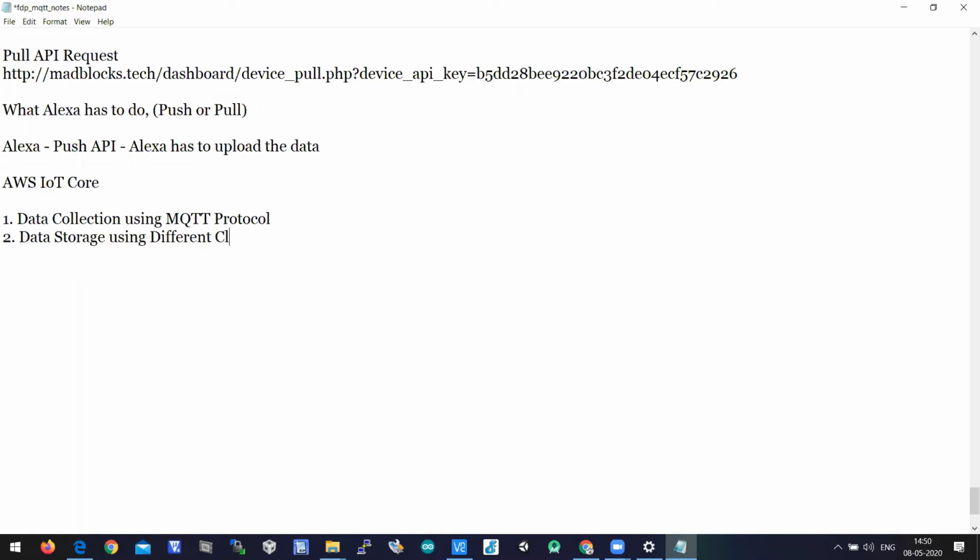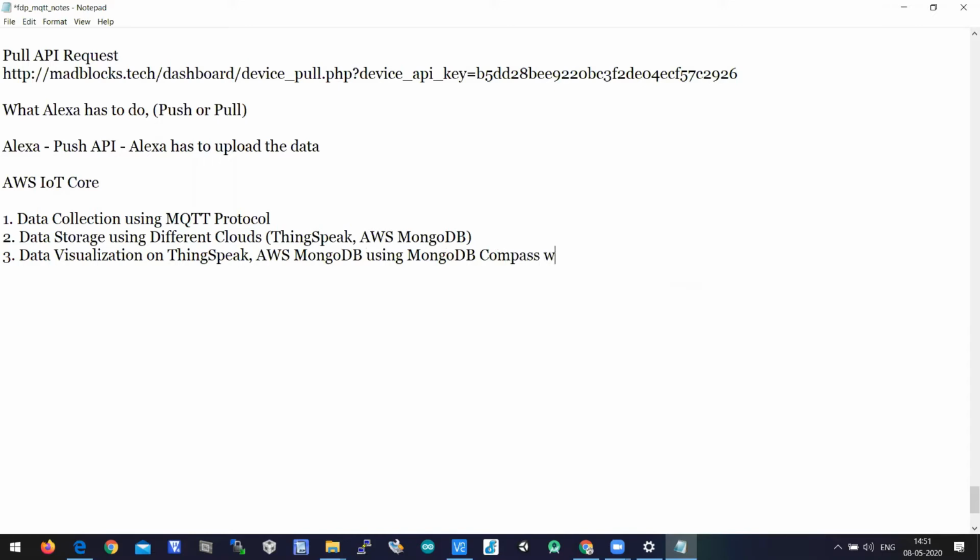We have used ThingSpeak for storing data, and we have used AWS MongoDB for storing data. The data can be visualized very easily on ThingSpeak, and on AWS MongoDB using MongoDB Compass. We have listed our data.